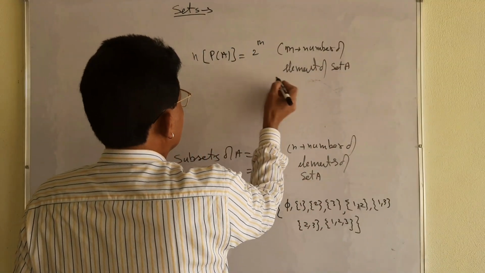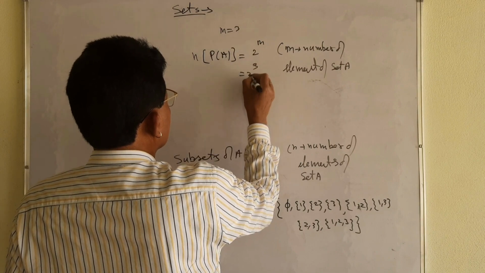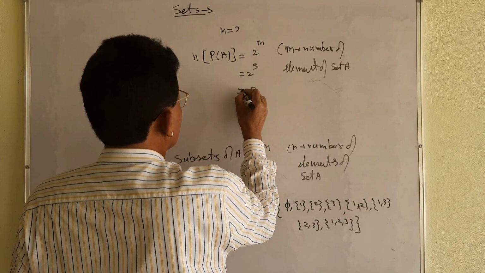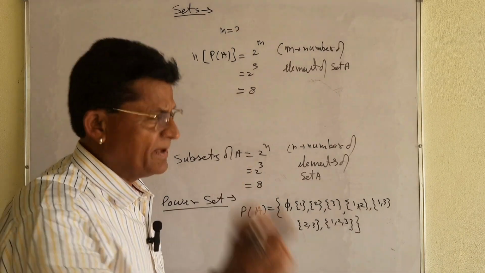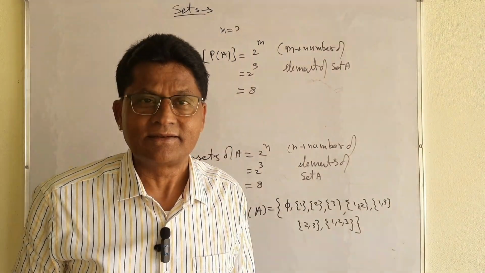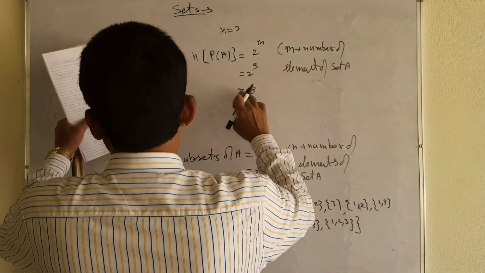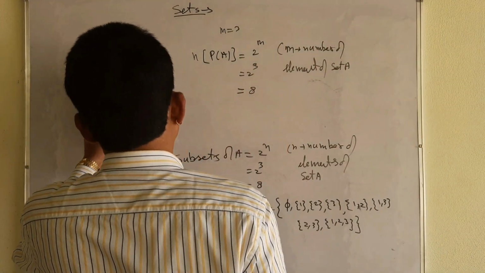Here m is equal to 3. 2 to the power 3 will be equal to 8. 8 elements are there in the power set. Count them, 8 elements are inside the power set. That is a very, very important formula to find out the number of elements of the power set.